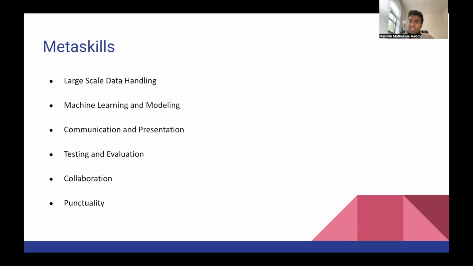Collaboration, initially, there wasn't much scope for collaboration, also because I was doing a solo project. But actually, towards the end, because one of the TAs left, both the TAs and a lot of the students, we all got into a collaborative mindset. There was a Teams channel, and it was really helpful and definitely a meta skill I thought wouldn't make it on this list, but one that did.